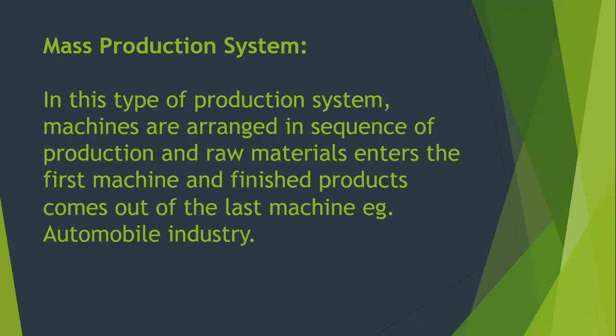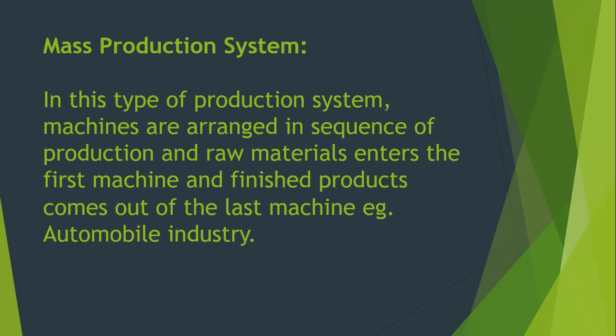And one feature of this system is that the machines are arranged as per the sequence of production. Your raw material enters the first machine, and it automatically gets transferred from one machine to another. And in the end, what we get is your finished product. It comes out of the last machine.